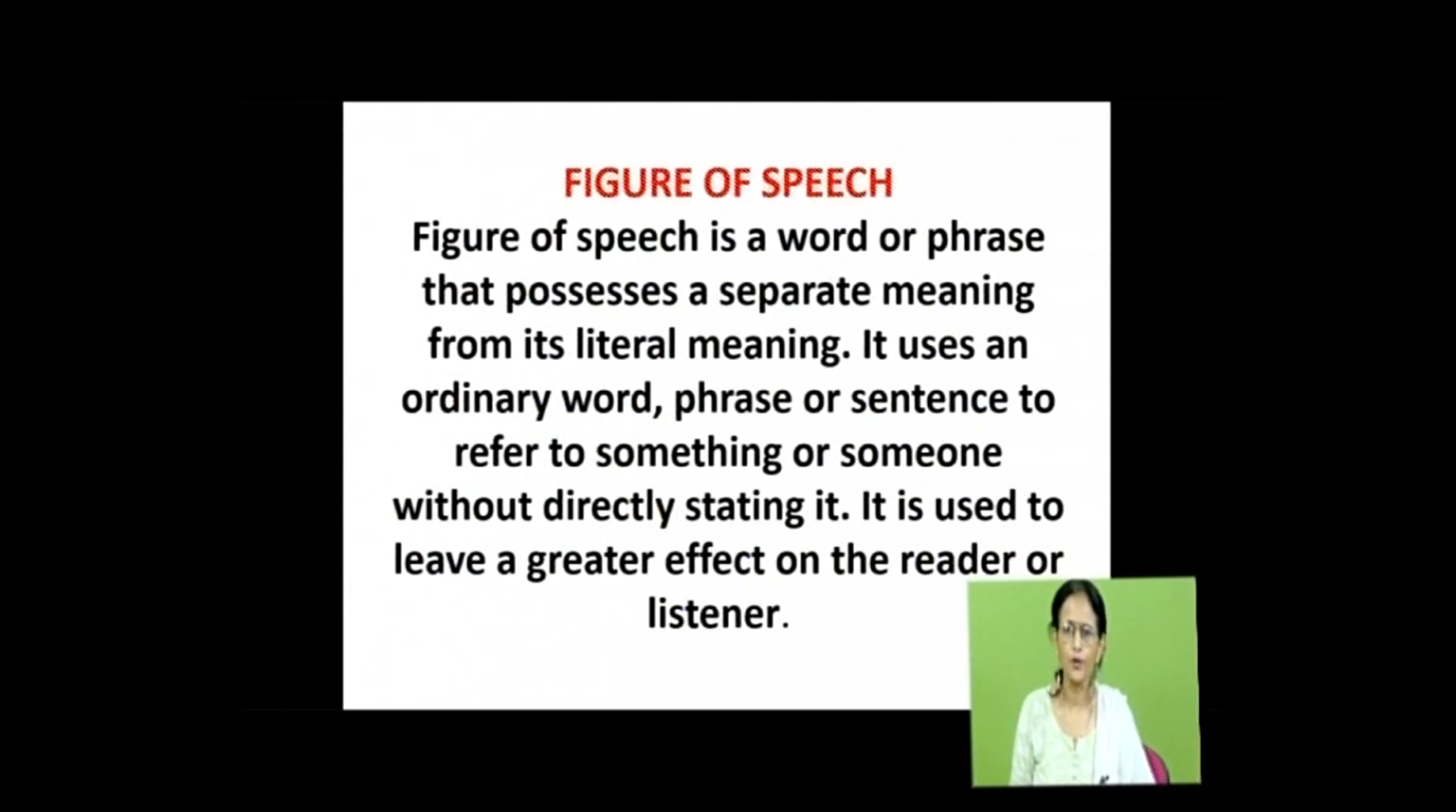Figure of speech is a word or phrase that possesses a separate meaning from its literal meaning. You see, he says that I was born to a lion and a lioness. I am the son of a lion and a lioness, when he actually wanted to say that his parents are extremely brave. Okay? So, figure of speech uses an ordinary word, phrase or sentence to refer to something or someone without directly stating it. Why is it done? It's used to leave a greater effect on the reader or listener.